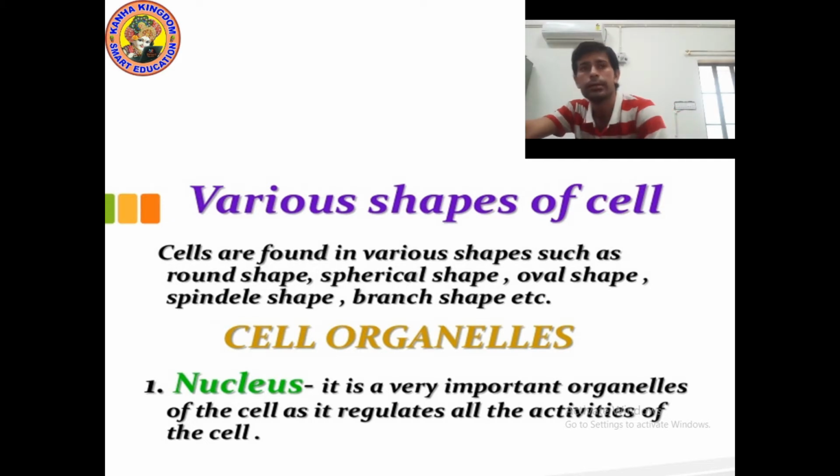In the beginning I showed you the different shapes of muscle cell, blood cell, and many more cells. Am I right? So you know about them.